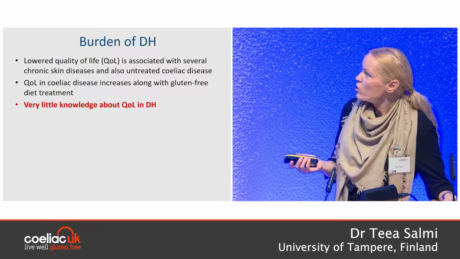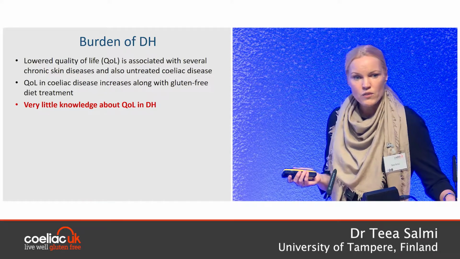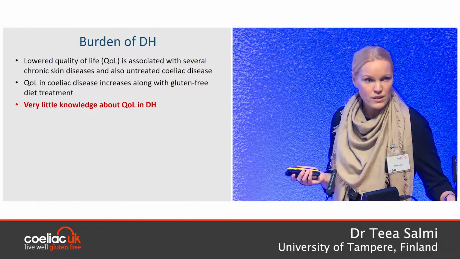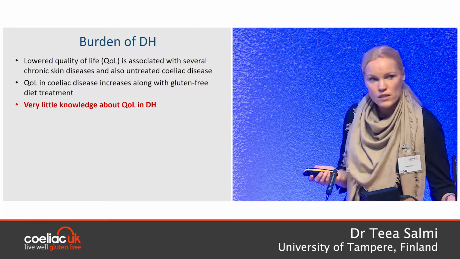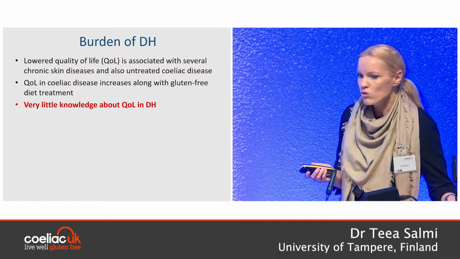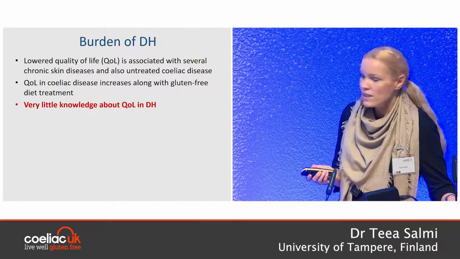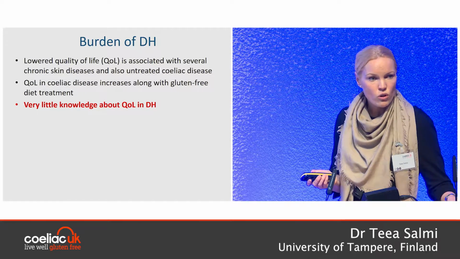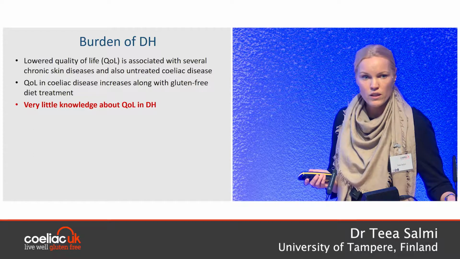And lastly, we move on to the burden of DH. And of course, this patient perspective is very important when we talk about chronic diseases. We know that lowered quality of life is associated with many chronic itching skin diseases. And we also know that quality of life is lower in untreated celiac disease. However, in celiac disease, the quality of life increases along with gluten-free diet treatment, but it doesn't necessarily reach the level of healthy controls.